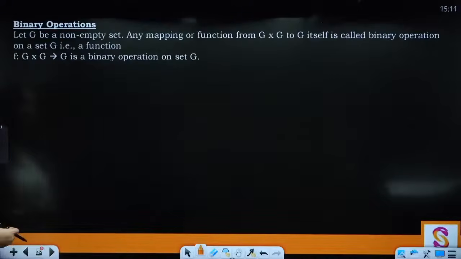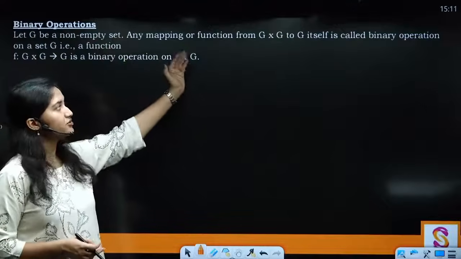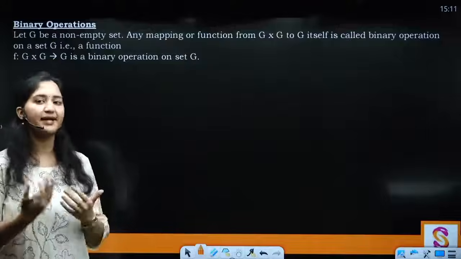Okay, now what is a binary operation. Let G be a non-empty set. Any mapping or function from G cross G to G itself is called a binary operation.